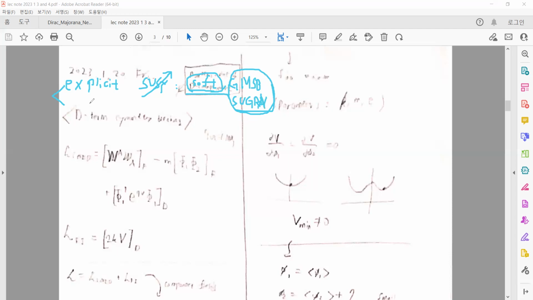The second type of supersymmetry breaking is spontaneous supersymmetry breaking. In the standard model, there is also spontaneous symmetry breaking with the Higgs mechanism. When the Higgs potential minimum is not equal to zero, the vacuum breaks the symmetry in the standard model. But in the case of supersymmetry, if the minimum of the potential is not equal to zero, it makes spontaneous supersymmetry breaking.